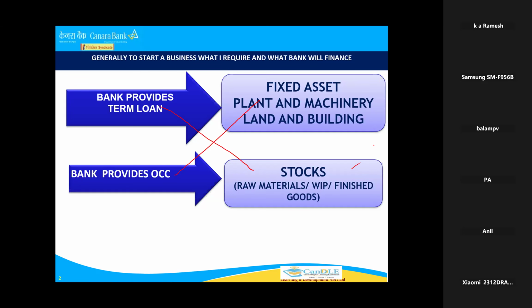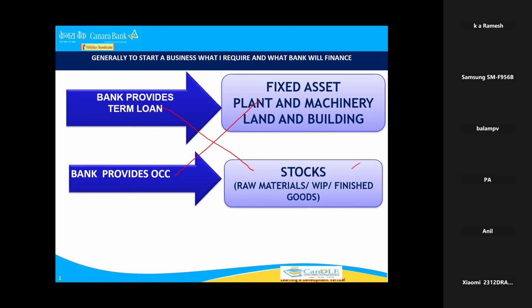If we are giving OCC against stocks, every month we have to take a stock statement and we have to inspect the unit. At the same time, every month we have to update the drawing power, DP. Okay, and every year the manager and officer have to renew the limits. So there is a little bit of process, time is required. That's the reason generally we see many expired limits.